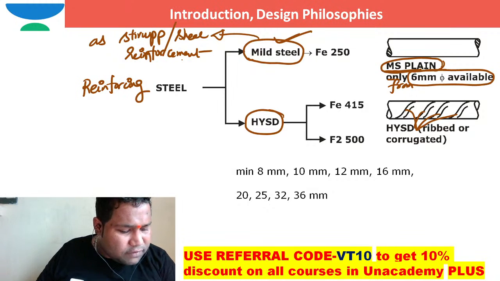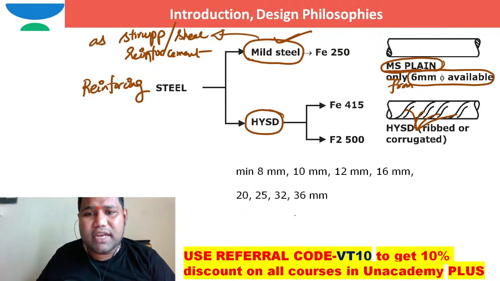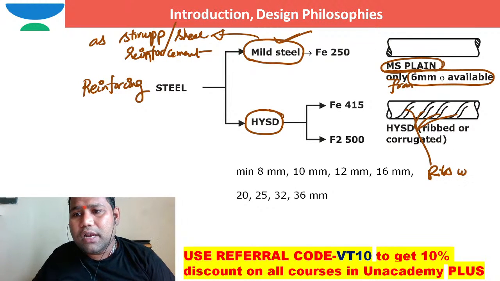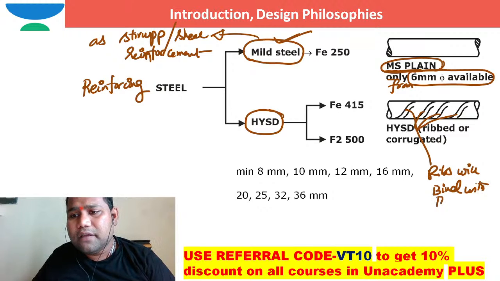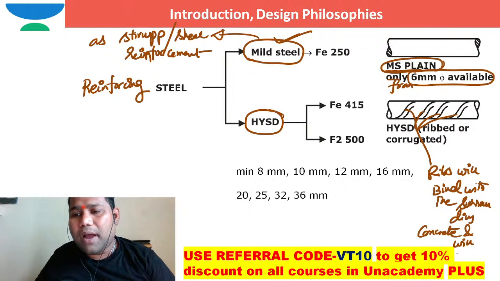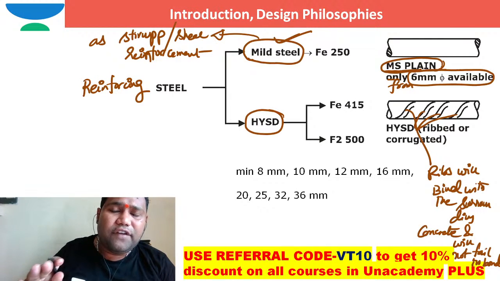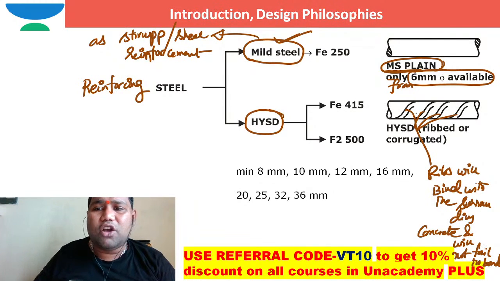Sir, what is the use of these corrugations? These corrugations are ribs. These ribs will bind with the surrounding concrete and will not fail in bond. To stay free from bond failure, these corrugations are required.